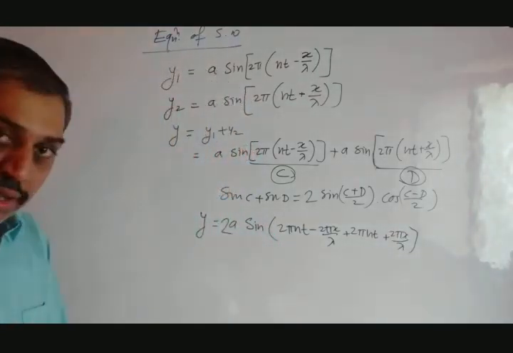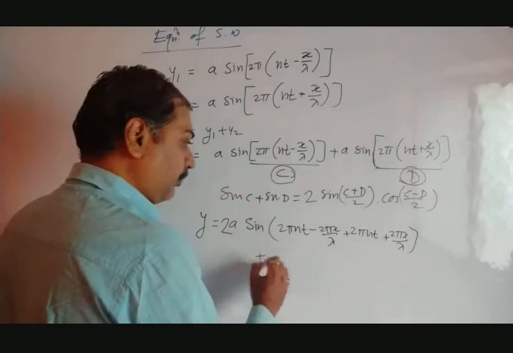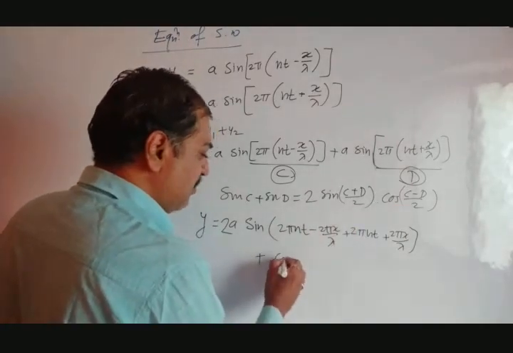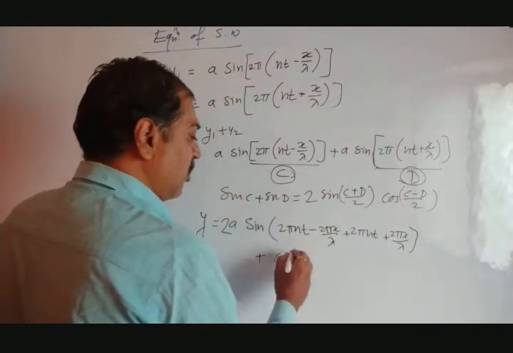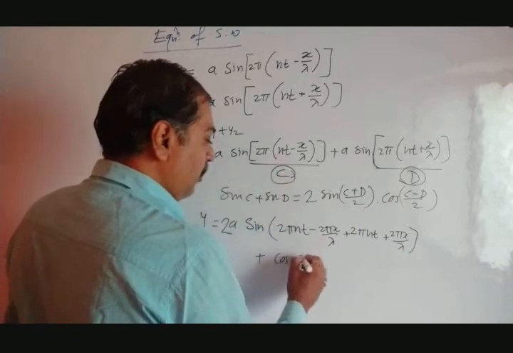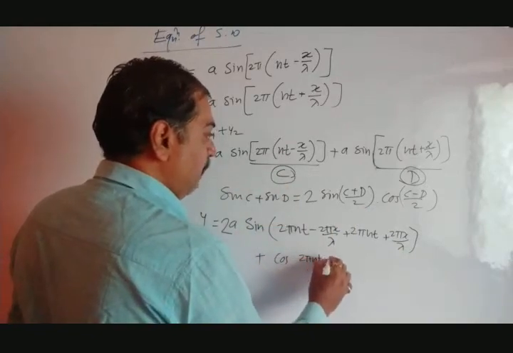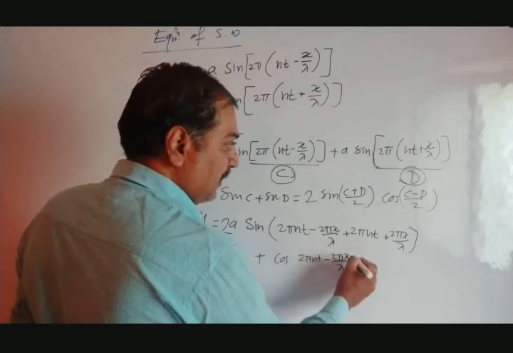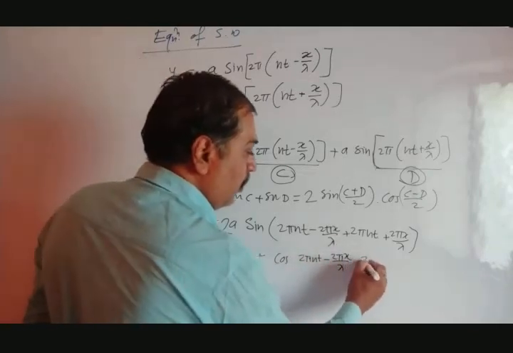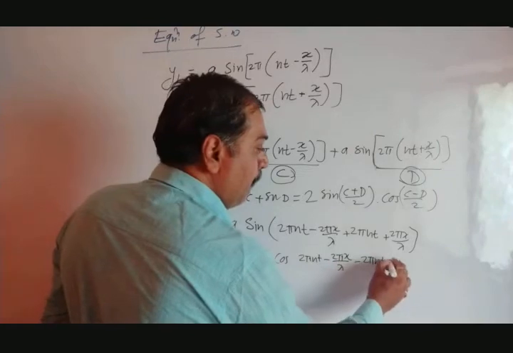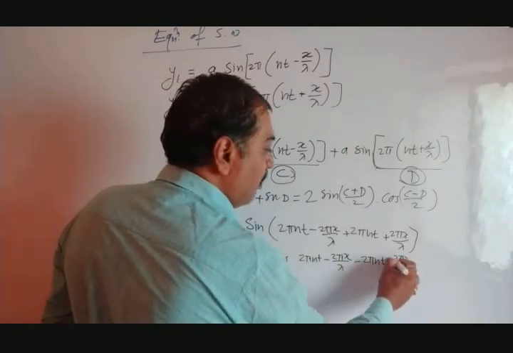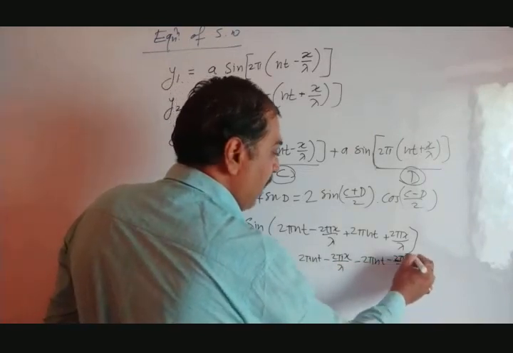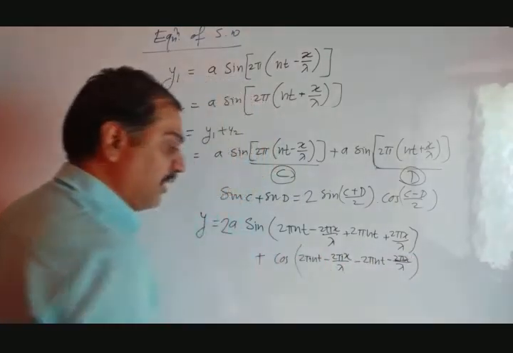This sine term plus this cos of c minus d. C is this, cos of, c means what? 2 pi nt minus 2 pi x by lambda, minus 2 pi nt plus 2 pi x by lambda. So we get this equation.